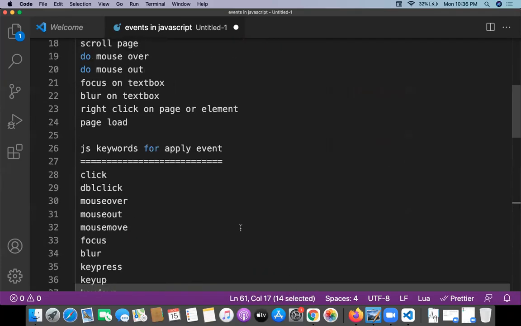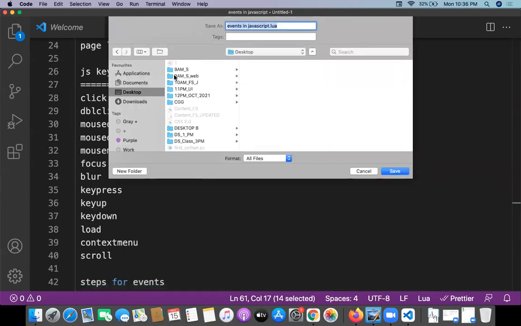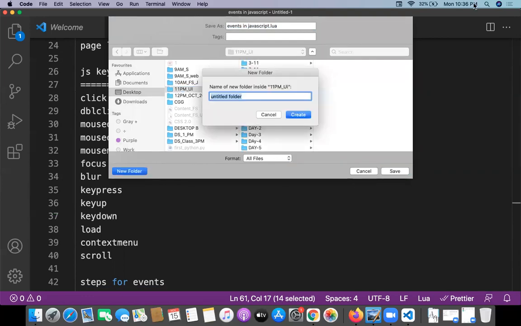Okay, so these are the simple notes. I'm trying to save the notes on the desktop. I want to create a new folder. This folder should be something like 15 by 11.